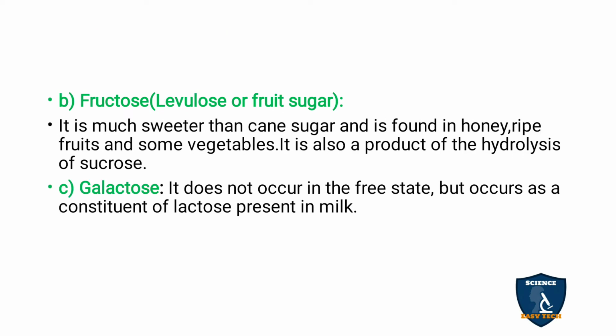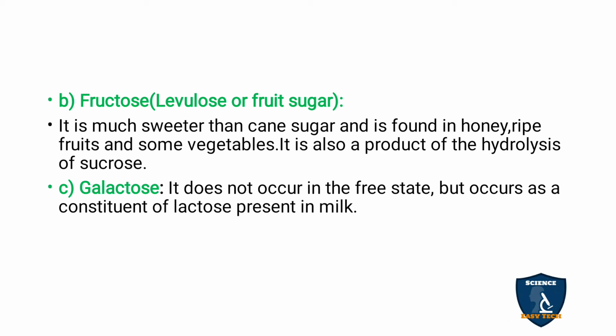Next is fructose. Fructose means levulose or fruit sugar. It is much sweeter than cane sugar. It is found in honey as well as ripened fruits. When you look at fruits like mango, as it gets riper, the fruit becomes sweeter. That is because of fructose sugar. It is also a product of the hydrolysis of sucrose.